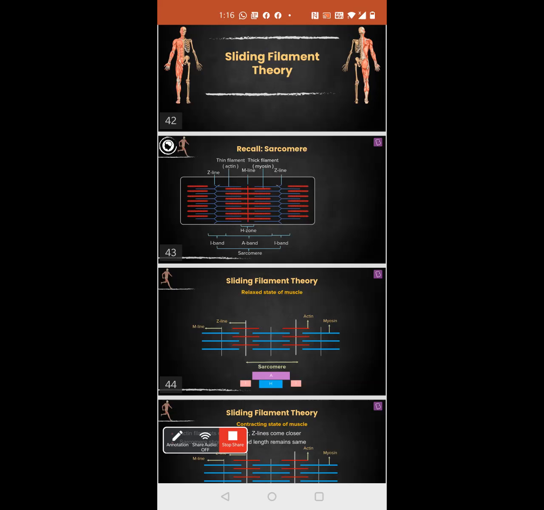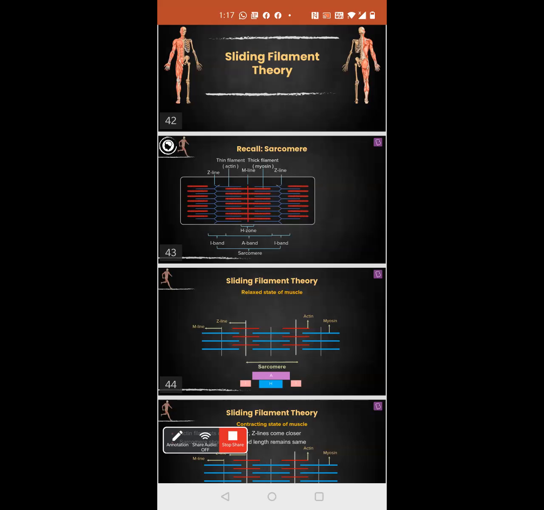Your entire myofibril is made up of several actin and myosin. Yesterday, we saw how one actin and one myosin interact with each other, and that will result in a major contraction. When we look at an entire myofibril as a whole, it will look like the actin and myosin are sliding over each other. But why are they sliding over each other? It is because each actin and each myosin are forming a cross-bridge cycle. So these are not two different processes. Please understand that.